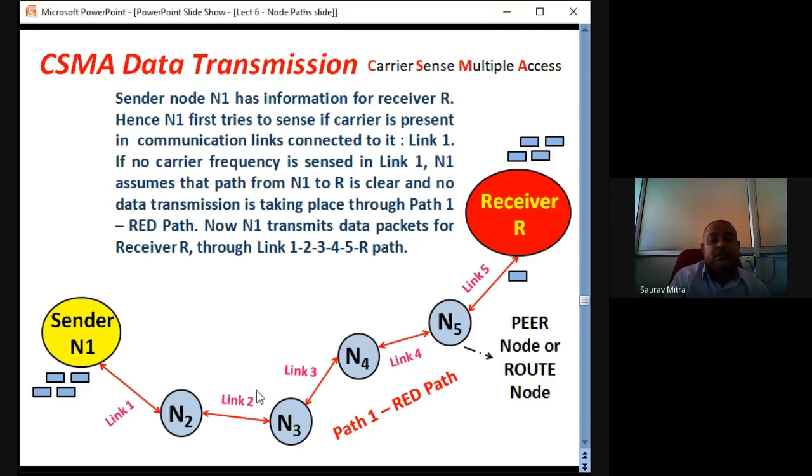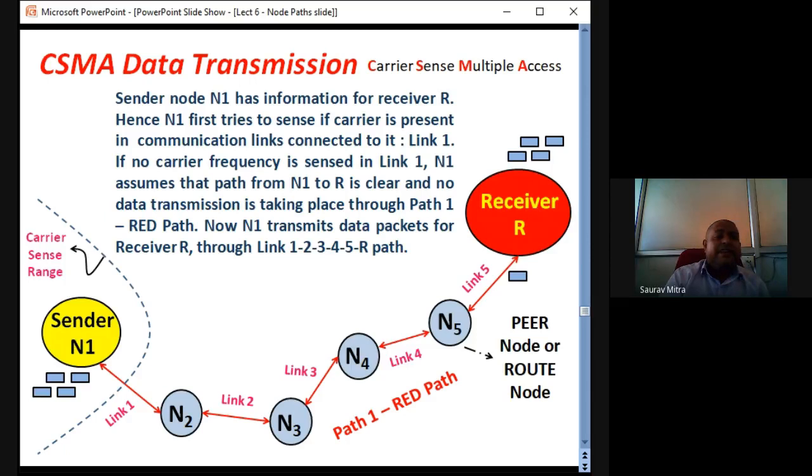But in this case, there is only one path, that is the red path, and N1 first checks if there is any communication frequency in link 1. There is none. Then sender N1 puts all the data packets to N2 through N3, N4, N5, and it goes to receiver R. So now N1 transmits data packets for the receiver through links 1, 2, 3, 4, 5, and the data is transmitted. So this is mainly what is meant by carrier sense multiple access.